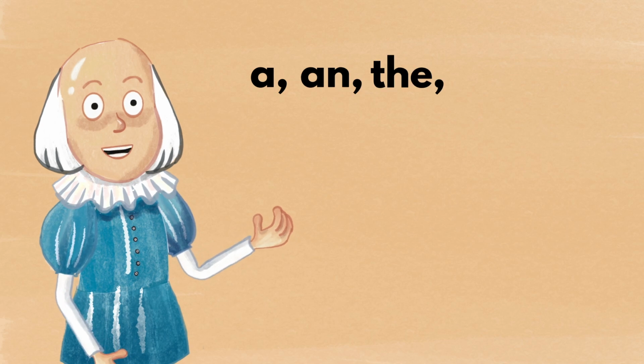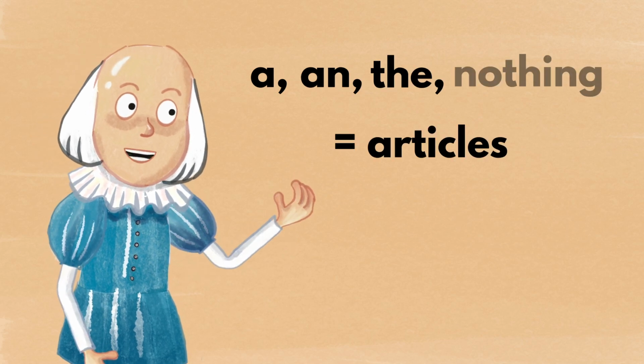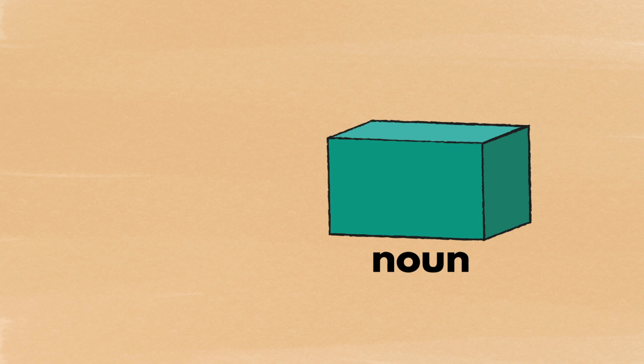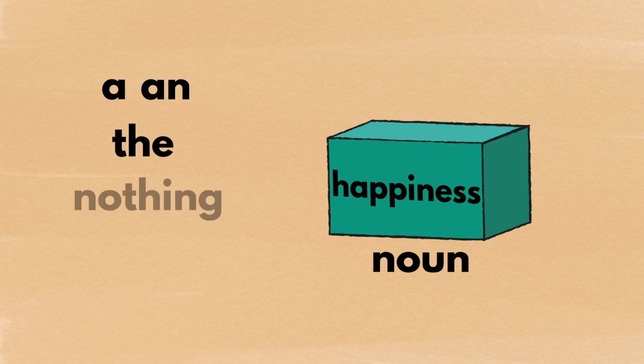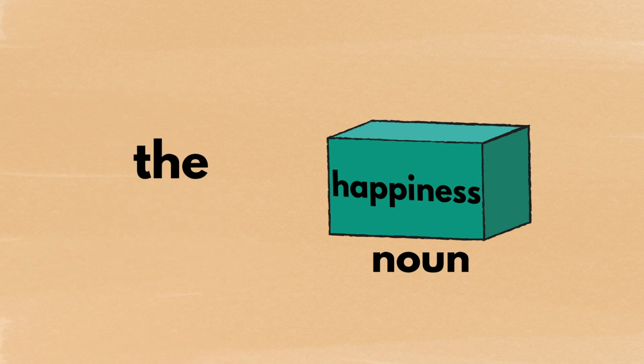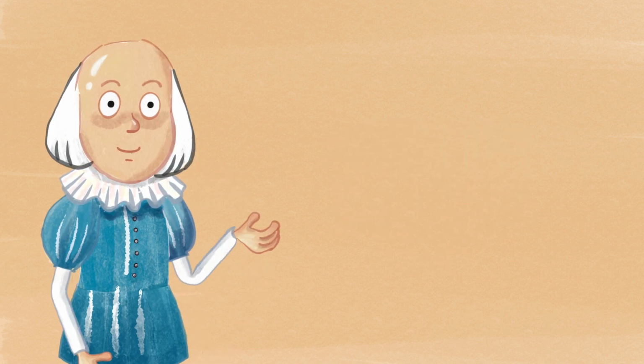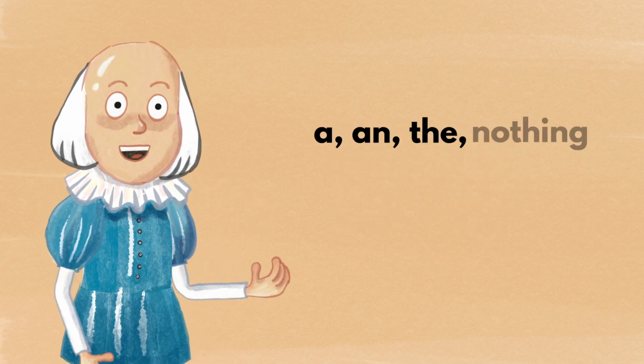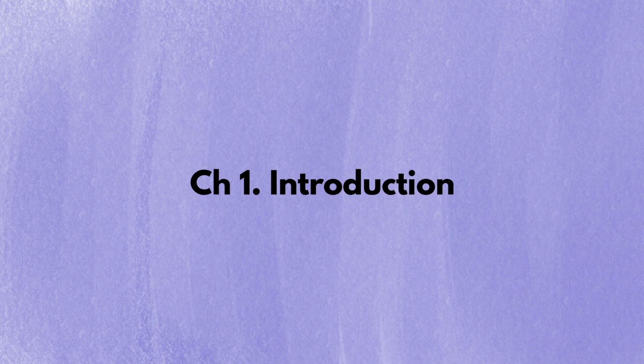A and the and nothing are also known as the articles. Every time you say a noun, which is a name for a person, place, thing, or idea, you have to choose one among a and the, nothing, or other determiners and put it in front of the noun. In this video, I'm going to tell you how to choose among a and the and nothing.